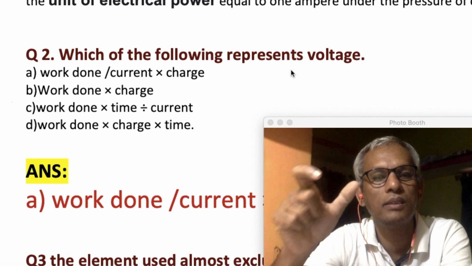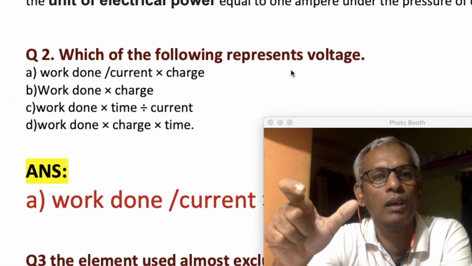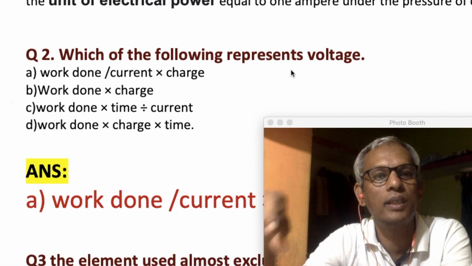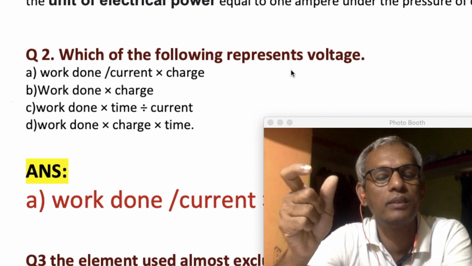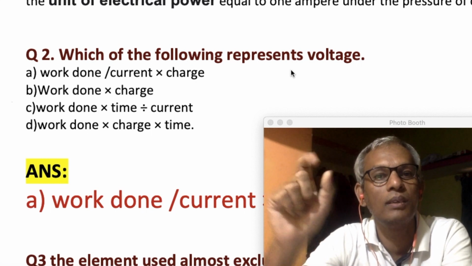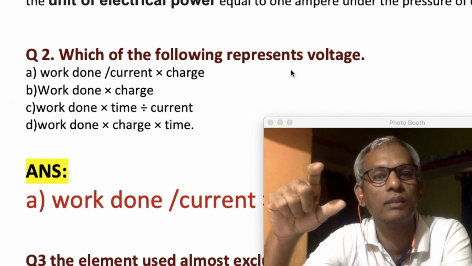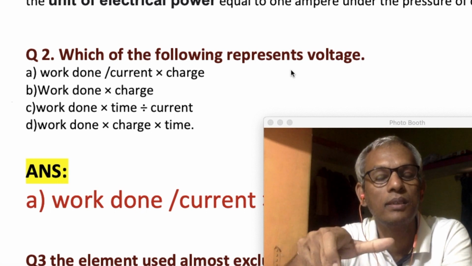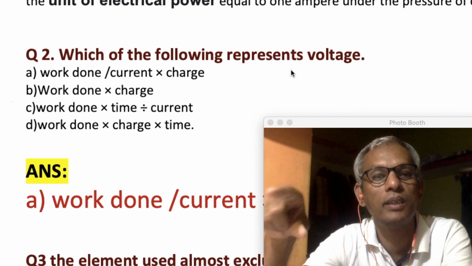Means as resistance increases, the flowing of current decreases, and if resistance decreases, the flowing of current increases. If voltage increases, the flowing of current increases.